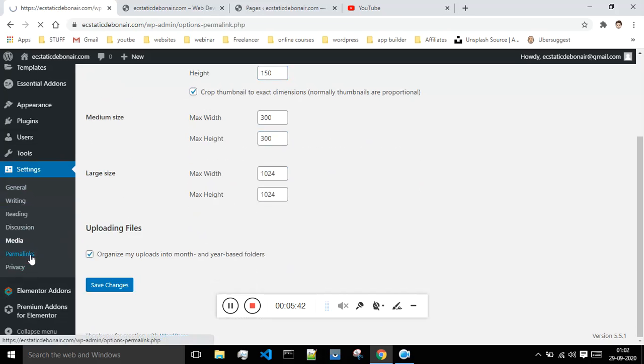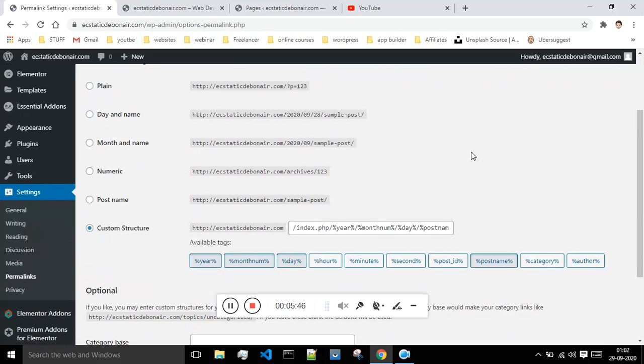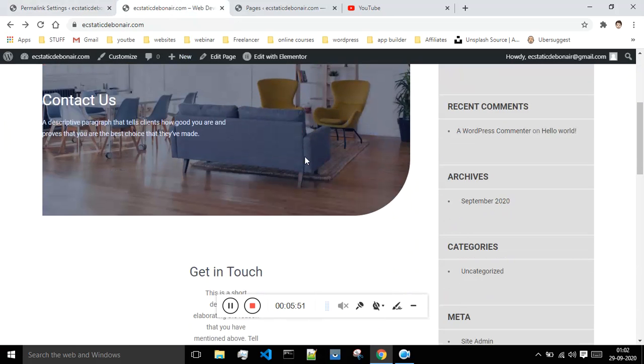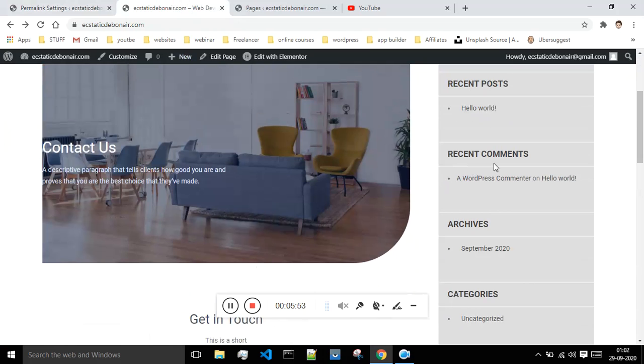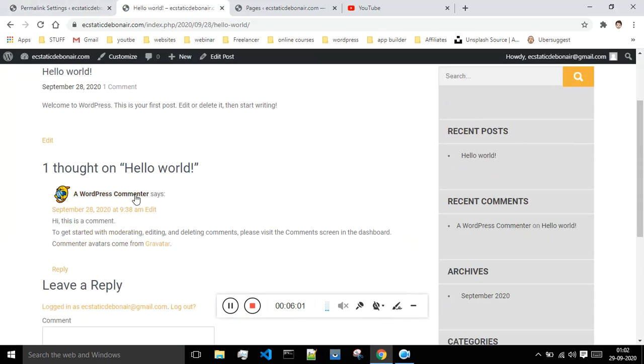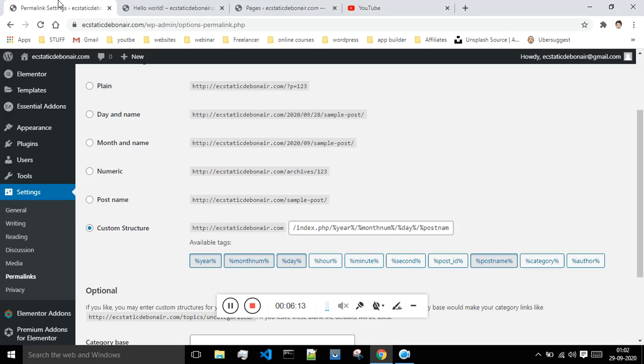And the next thing we have is permalinks. Permalinks is basically how you want your post to be displayed when you write a post. If I go over here, I have this one post, Hello World, and currently that post looks something like this. It is showing the name of my website /index.php, then the date, then the name of the post. So this is the permalink of this post. If you want, you can change it.